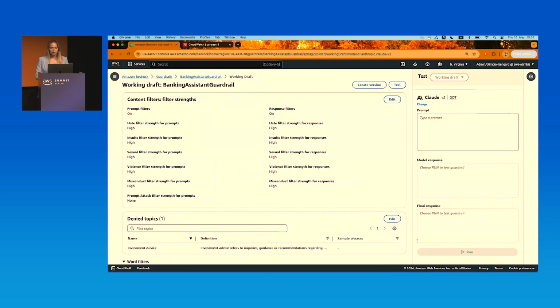All right, so now it's time to test it. Let's first start with a question that we expect to pass all the policies, so to not flag anything. Let's maybe ask a question like, how can I apply for a credit card?